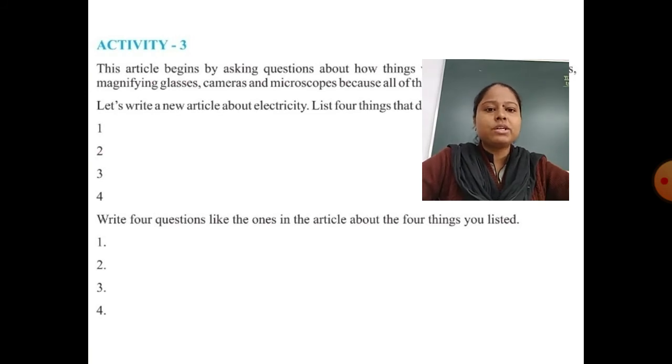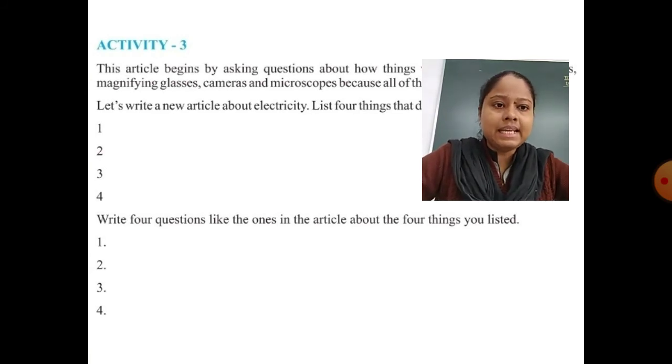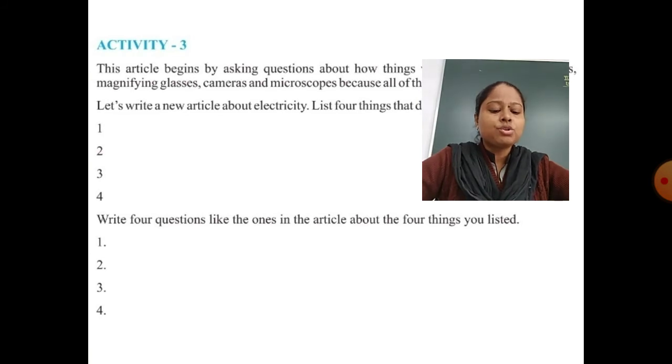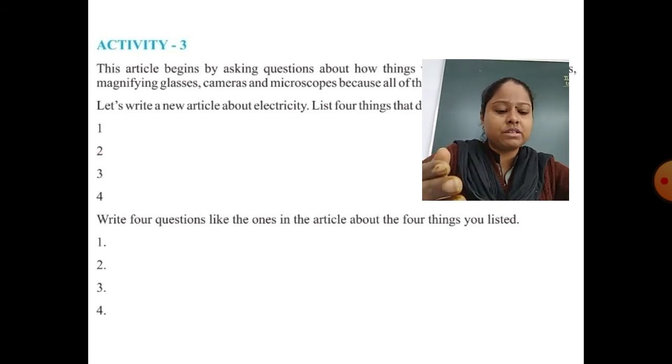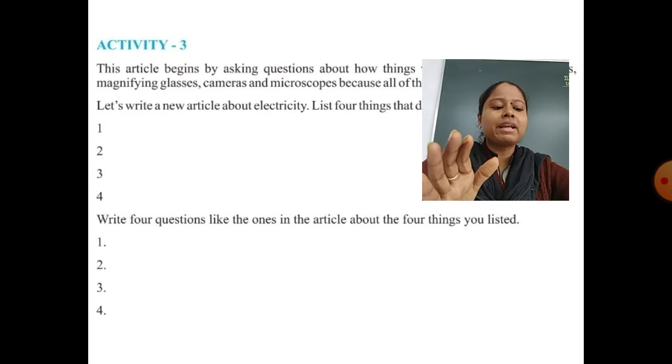The third gadget we have written is the television. There are different types of television nowadays. So the question we can write at the third number is, what is the difference between LCD, LED and plasma TV? All 3 types of TVs have a different light source behind the screen. The picture quality of all 3 televisions is the same. But the LCD TV has a limited viewing angle, the LED TV is highly power consuming, and the plasma does not require a backlight. That is the difference between LCD, LED and plasma TV.